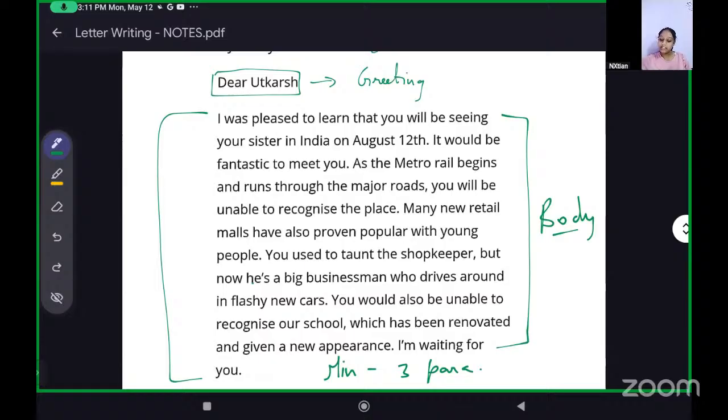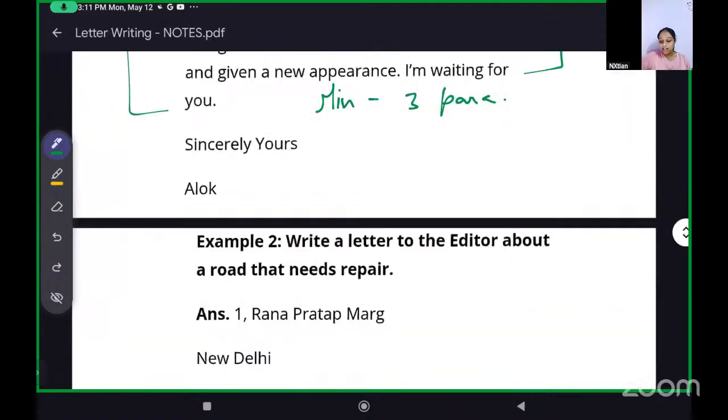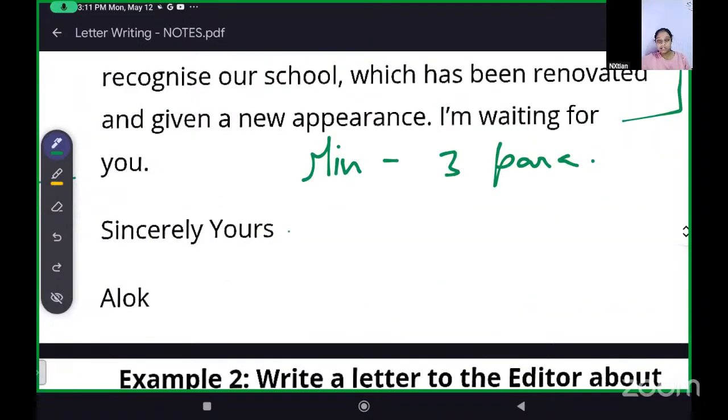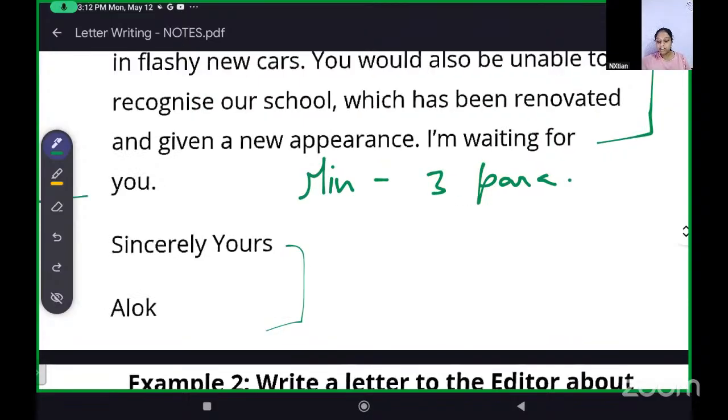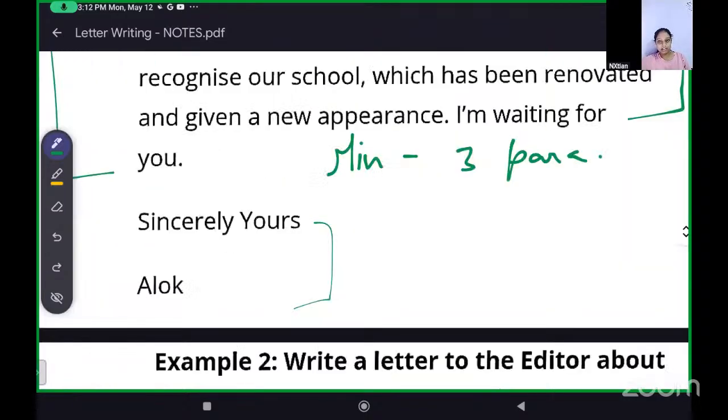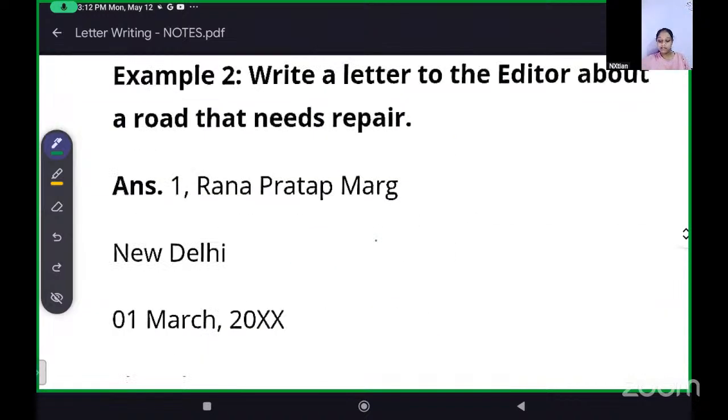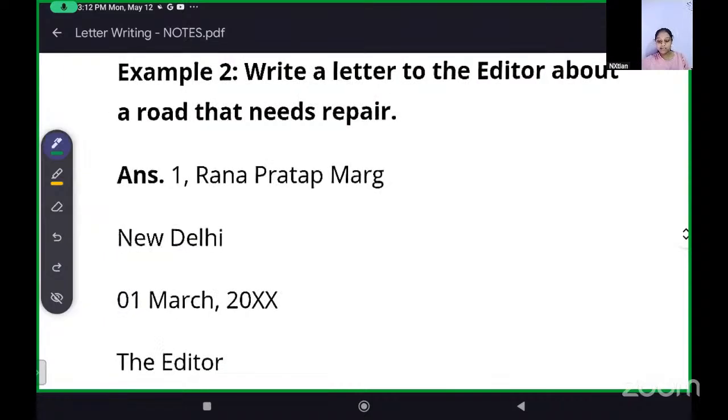Then there is the ending. Sincerely, yours. In formal letters we use sincerely. In informal letters you can write anything, yours lovingly, truly. We talked about it. Anyway, look at this one.